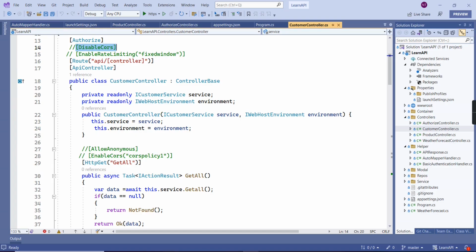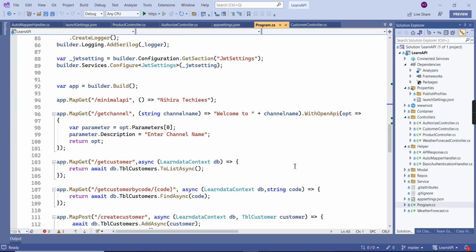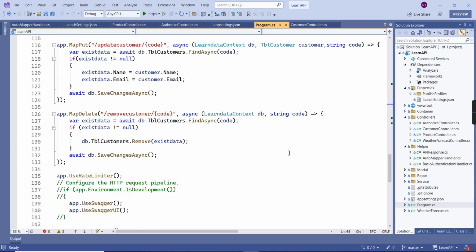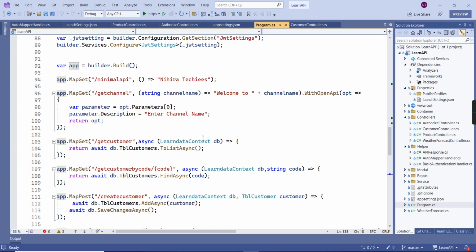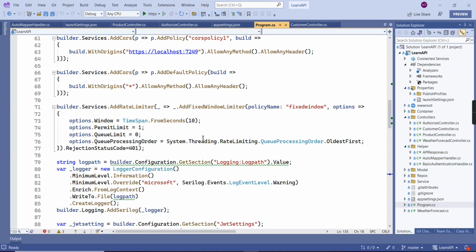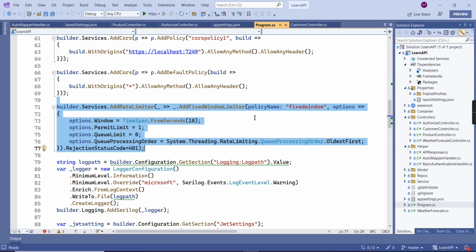Okay. So in this code, for enabling rate limiting, we have different ways. First, in the middleware, we have to enable it like this, UseRateLimiter, and we have to define the rate limiter also. Basically, we can add the rate limiter in four ways. I just used this option, fixed window limiter. We provide the policy name, the time period allowed, and the permit limit; in the particular time period we are allowing just one request.